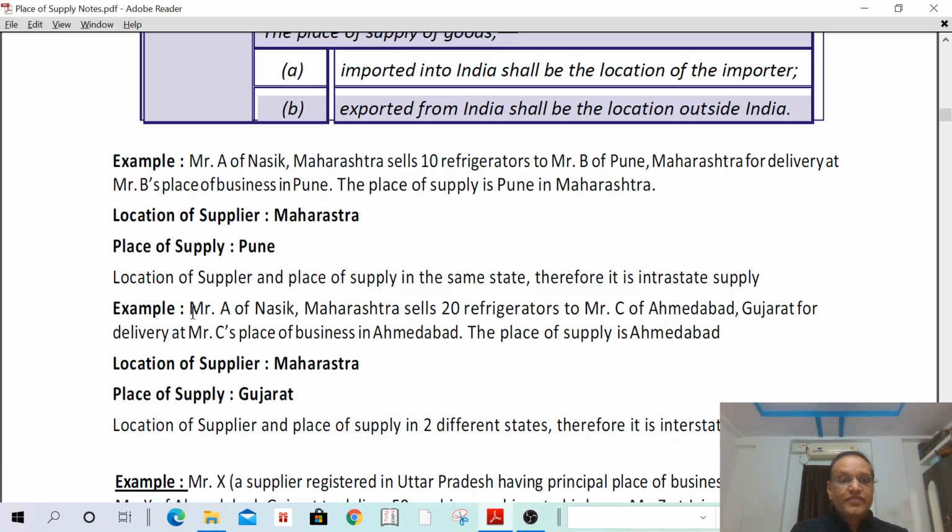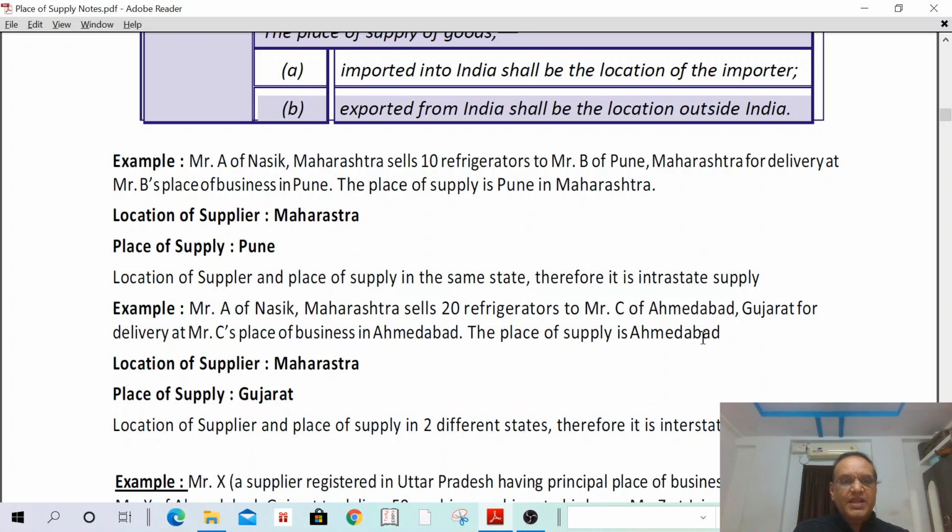Second example. Mr. A of Nashik, Maharashtra sells 20 refrigerators to C of Ahmedabad, Gujarat, for delivery at Mr. C's place of business in Gujarat. The place of supply is in Gujarat. Okay. It means that the supply involves movement of goods. Once the supply involves movement of goods, the place of supply shall be the recipient place only.